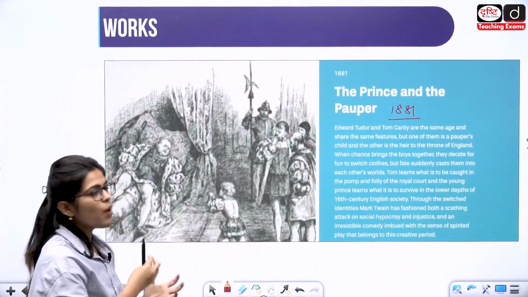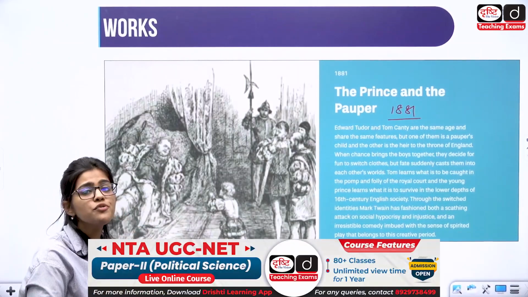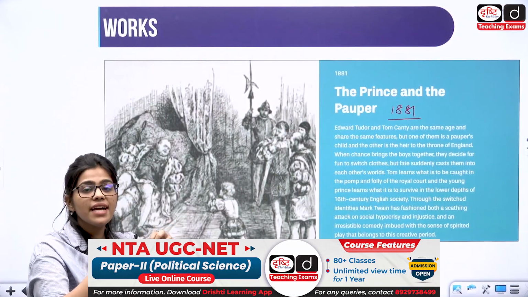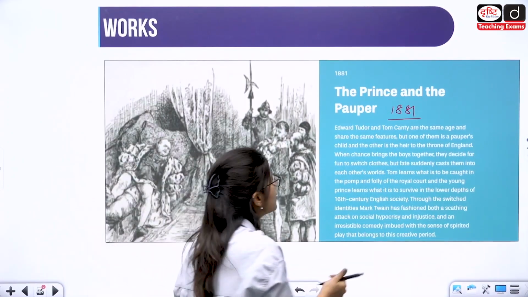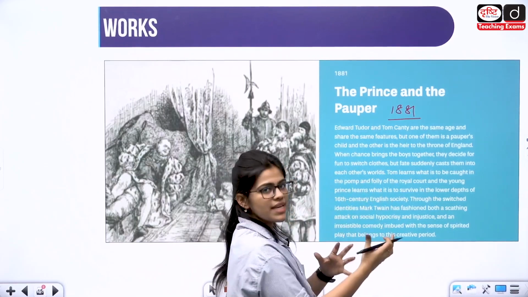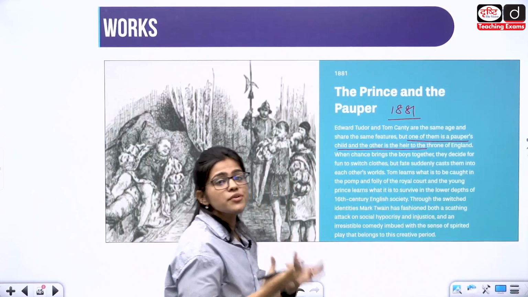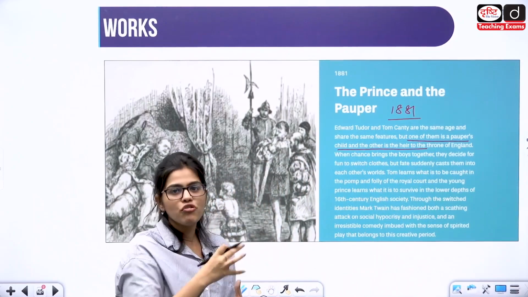What will one get? One is a pauper child and the other is going to receive every wealth that is there, and he is going to get the inheritance of the throne of England also. So these are two children who look the same. One is a pauper and the other is going to get everything that is associated with the throne of England.